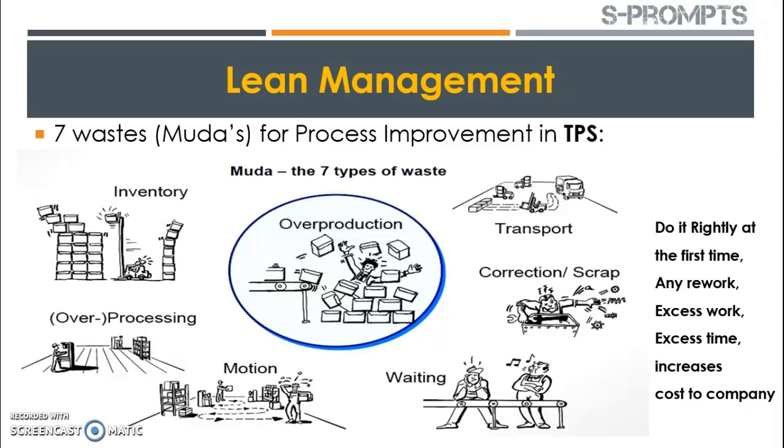So how can it be done? In a pictorial form, you can easily understand that these are the 7 different activities that may be associated with production and may increase cost to the company, because all these activities are not actually adding any value to the finished goods, but ultimately increase cost to the company. So what does it mean? The first that comes is transportation.